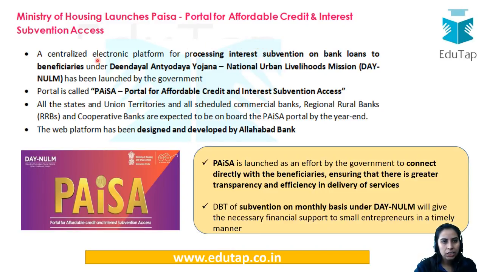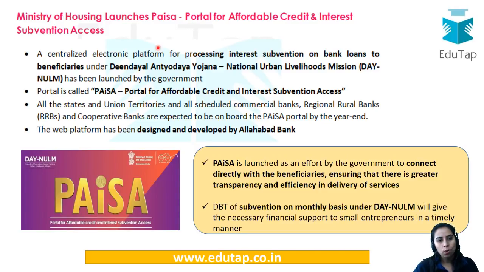It is a centralized electronic platform for processing the interest subvention on bank loans to the beneficiary. The subvention would be provided by the Ministry of Housing, particularly under the Deendayal Antyodaya Yojana, National Urban Livelihood Mission, DAY-NULM.